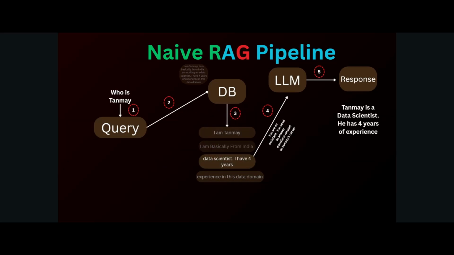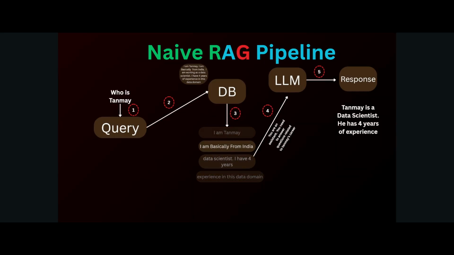The LLM doesn't have information about Tanmay, right? So what has happened here is that I have given my information to my LLM so that it can answer questions related to it. I hope everyone has understood the whole naive RAG pipeline, guys. Now we are going to implement naive RAG using LangChain on the same text data, so that you get a real-world practical example of how you can implement it.